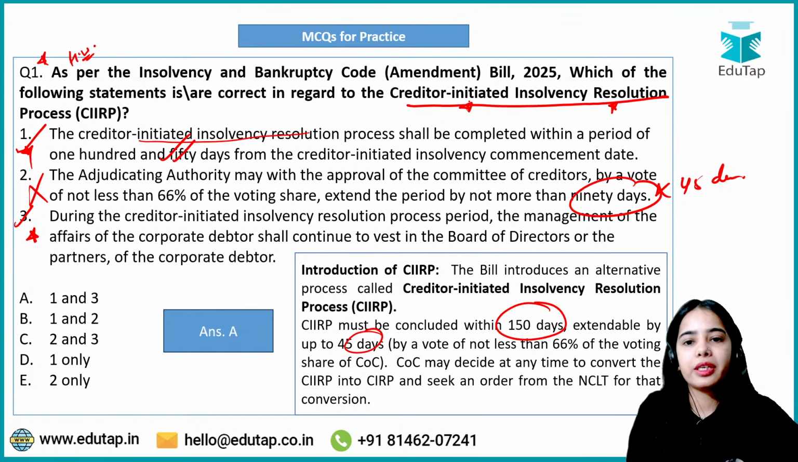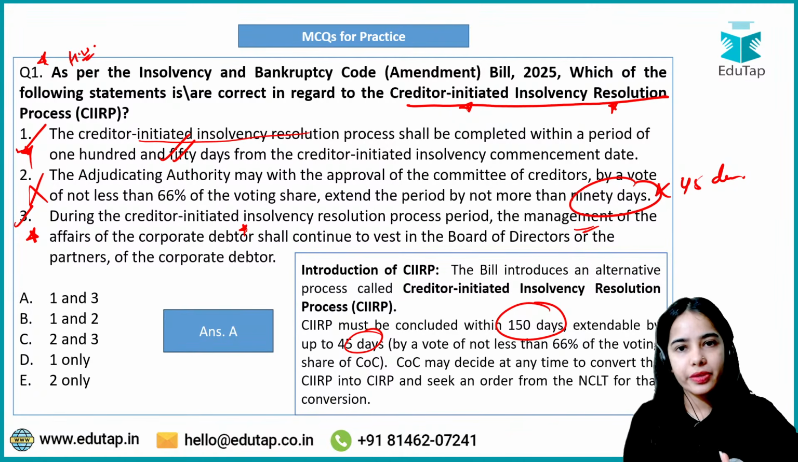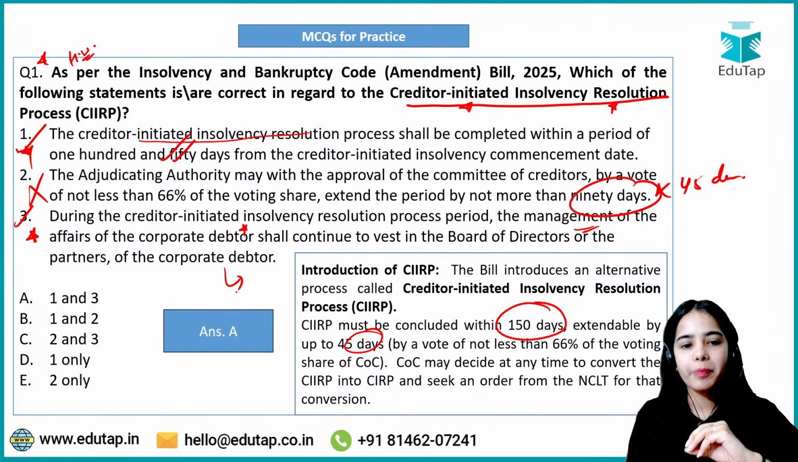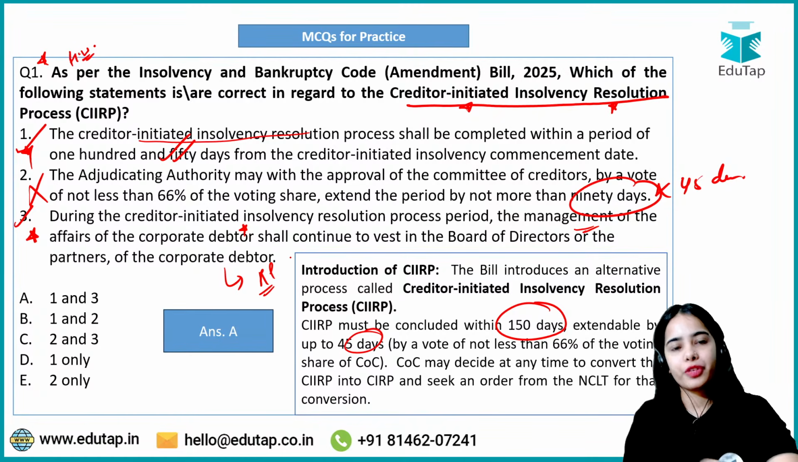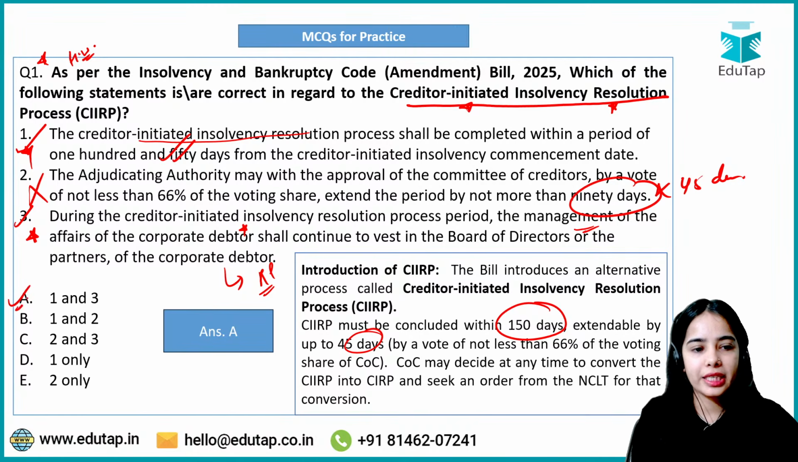In the case of the creditor initiated insolvency resolution process, the management of the corporate can keep the managerial responsibility, but under the supervision of the resolution professional. So the third is also correct. So 1 and 3 was the answer.